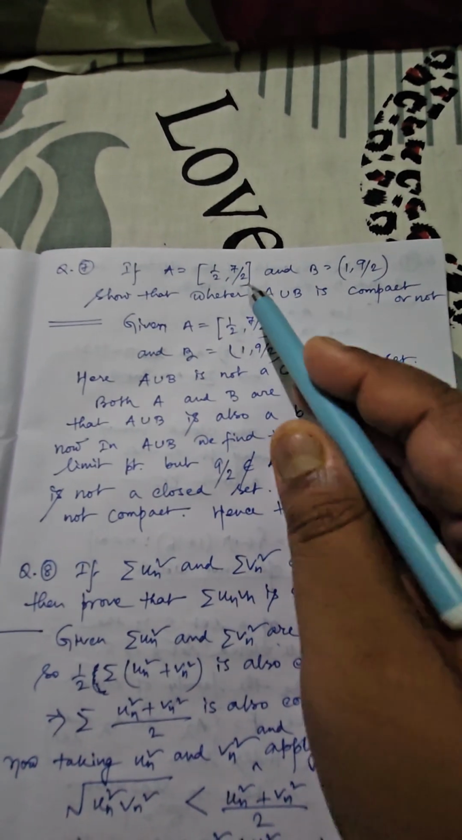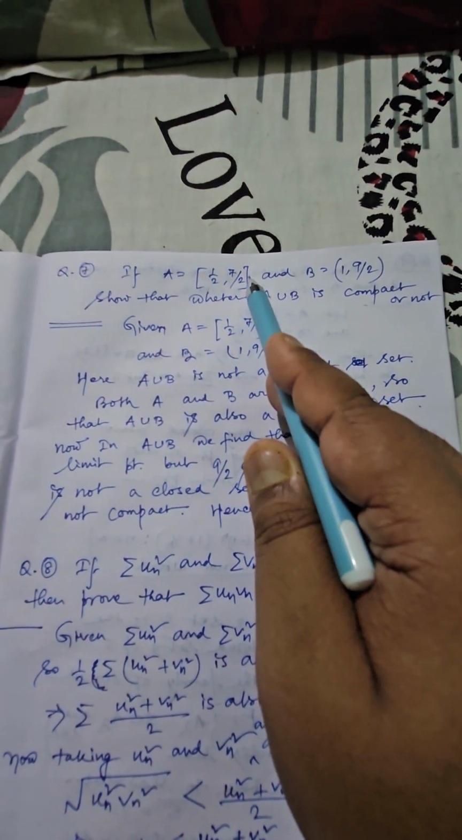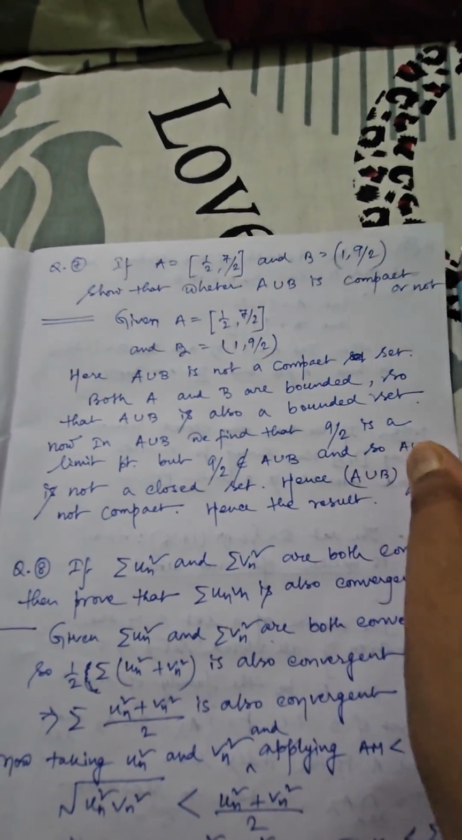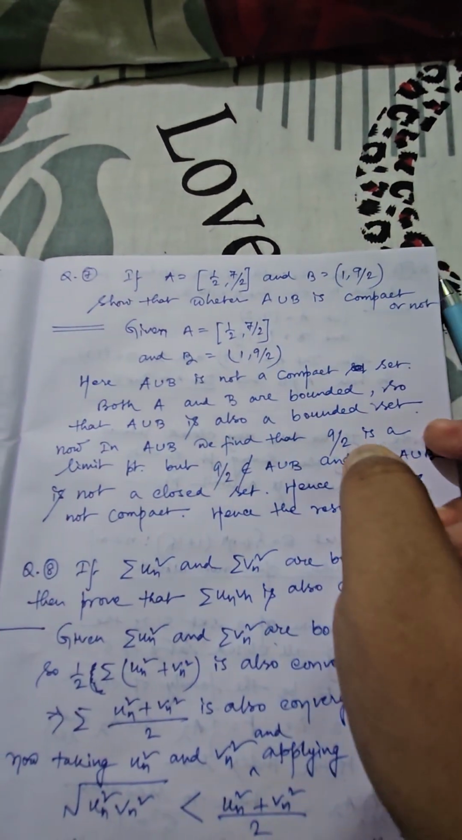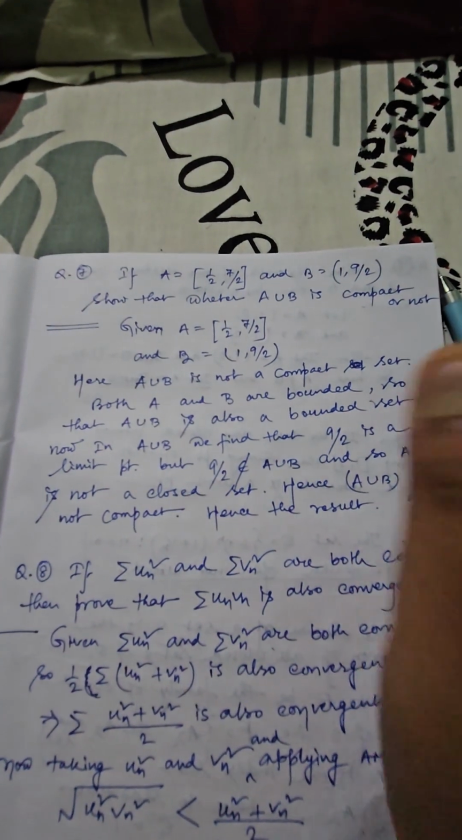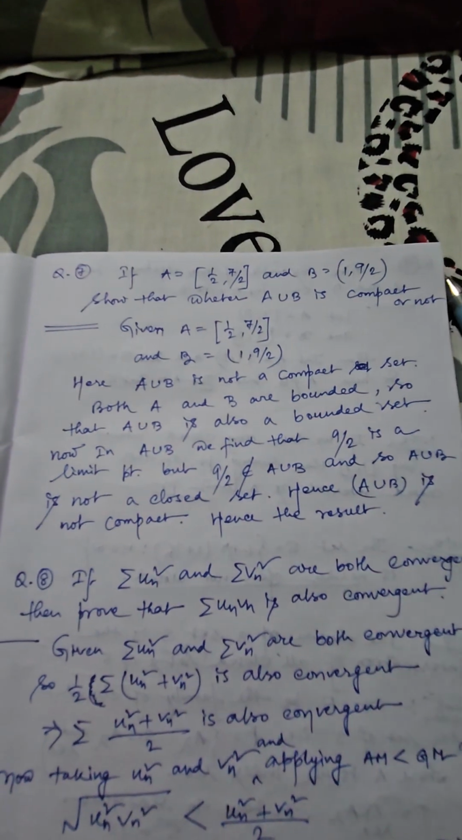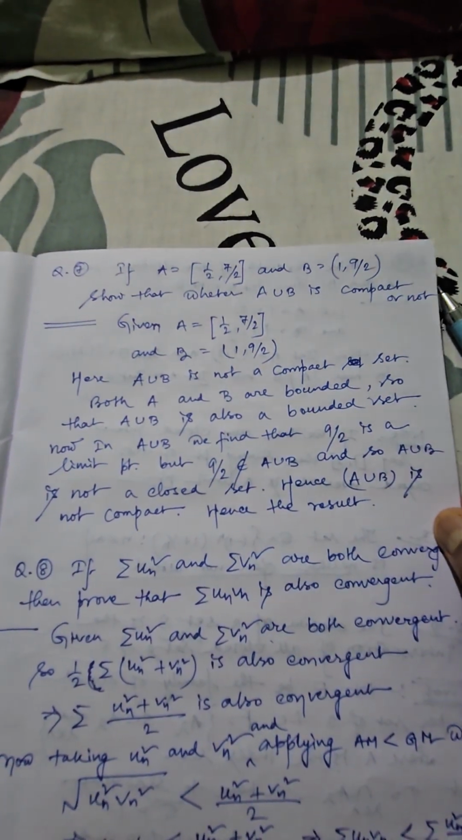Why? As you can see, if you choose any element from A, it must lie between 1/2 and 7/2. So definitely the set is bounded. By a similar argument, if we choose alpha from B, then alpha must lie between 1 and 9/2. So it is also bounded, no doubt about that. That means A and B both are bounded. So the union of two bounded sets is also bounded. But the problem arises here: 9/2 can behave like a limit point.